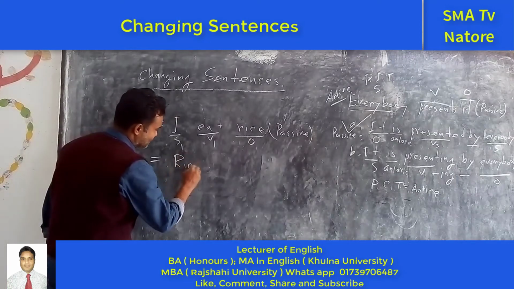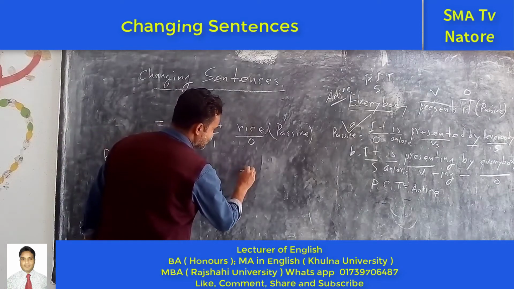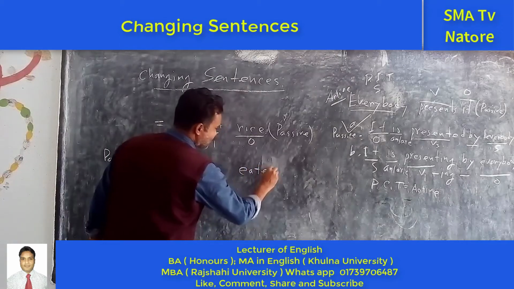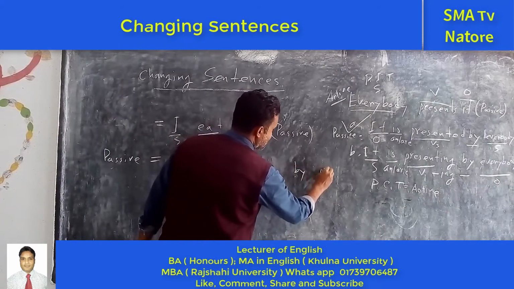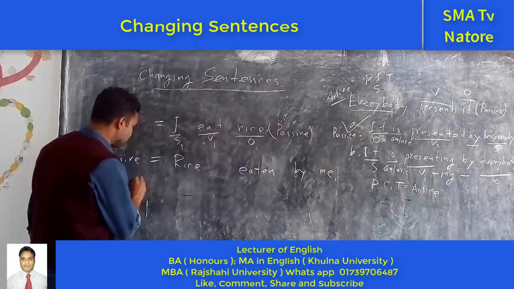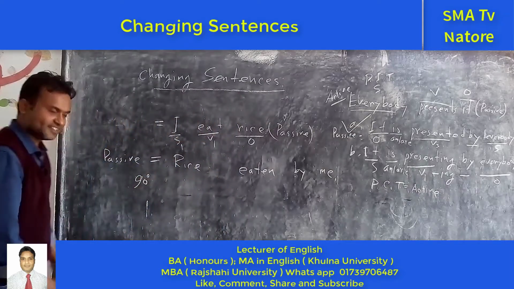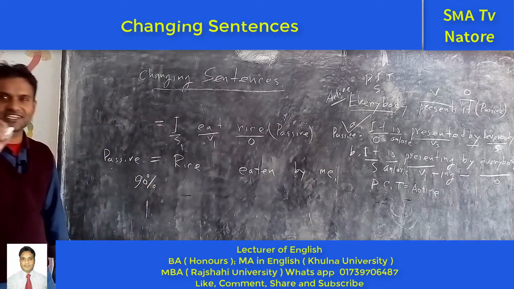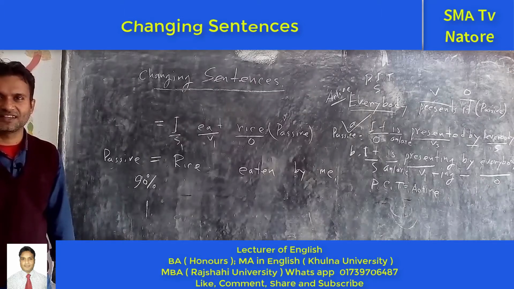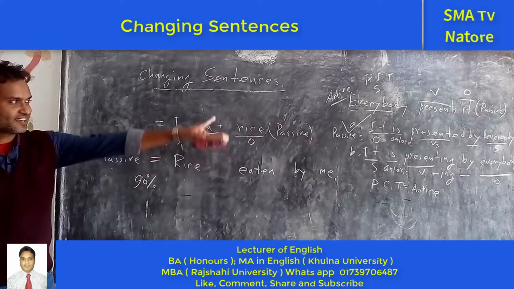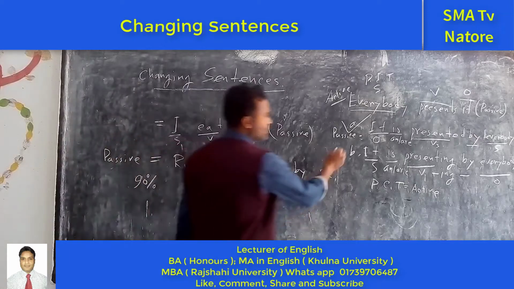Rice. Next one. Eaten. By me. Yes, your answer is 90% correct. There is a mistake. Who can tell? I have written the structure there. What is the structure of the passive voice?